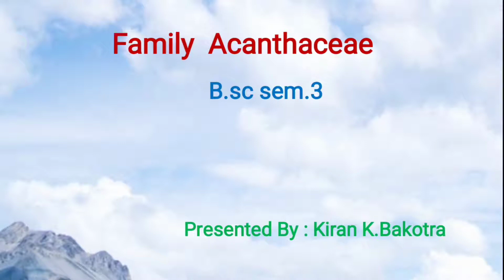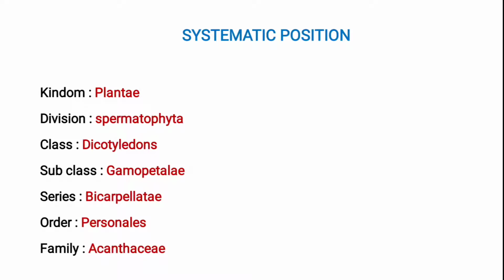In our previous lecture, we discussed a dicot family, and today we also discuss a dicot family, the Acanthaceae family. First of all, we discuss the systematic position according to the Bentham and Hooker classification. Kingdom Plantae, division Spermatophyta, class Dicotyledons, subclass Gamopetalae, series Bicarpellatae, order Personales, and family Acanthaceae. So we discuss briefly their characteristics.